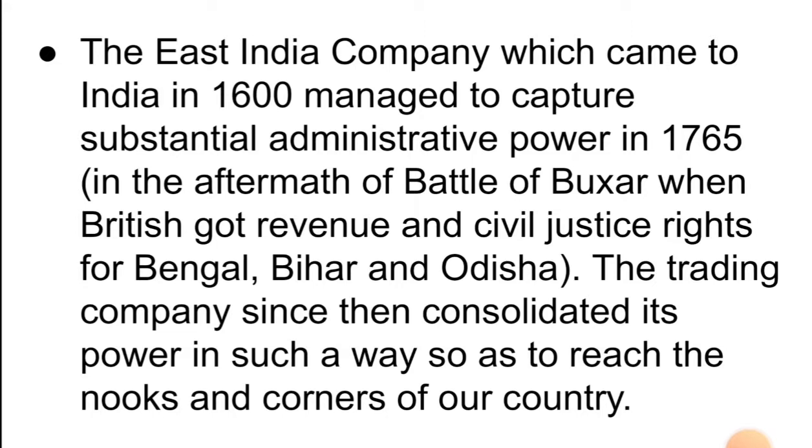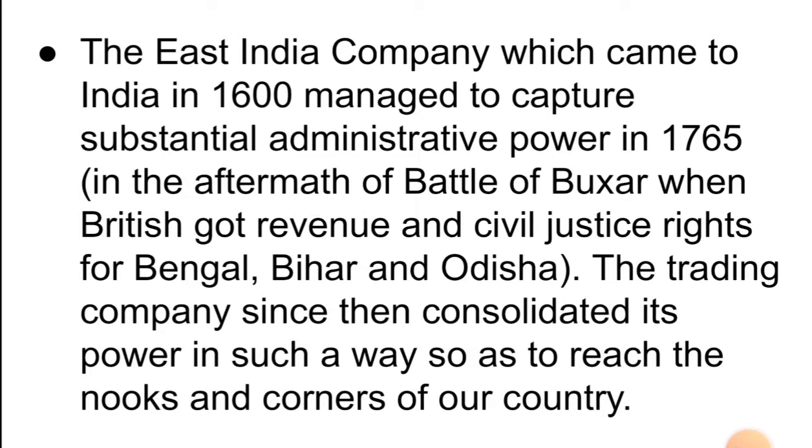All these three were defeated, and then the British signed some treaties with them, and so they acquired the revenue as well as civil justice rights, that is Diwani, for Bengal, Bihar and Odisha. They had come to India in 1600 after a charter issued by Queen Elizabeth of England.